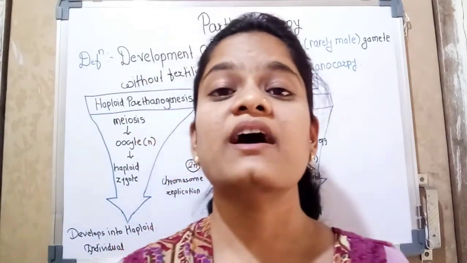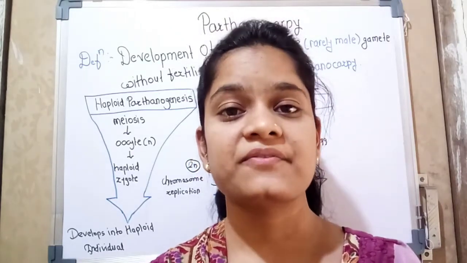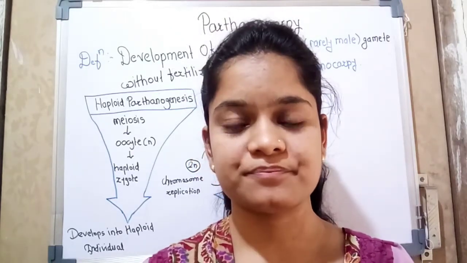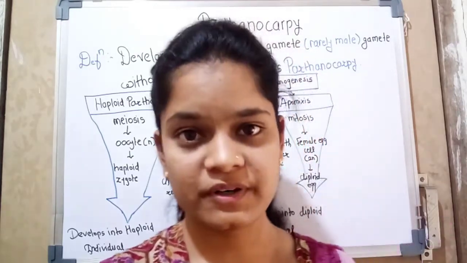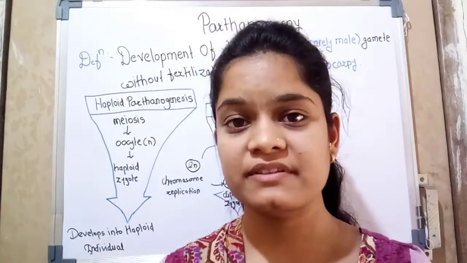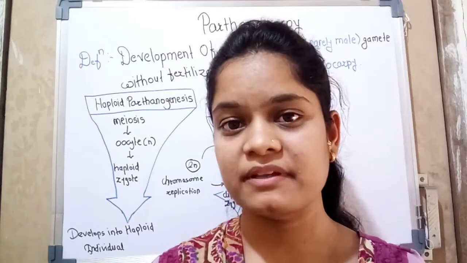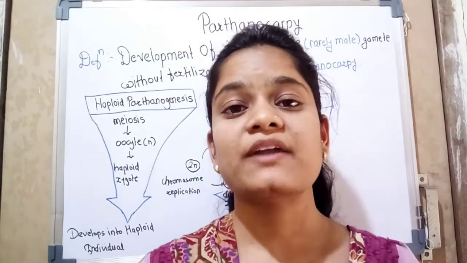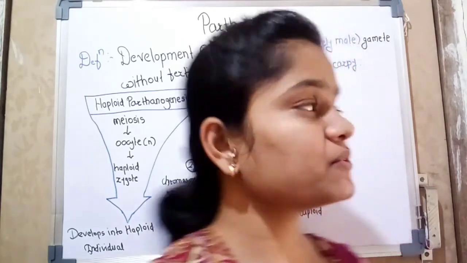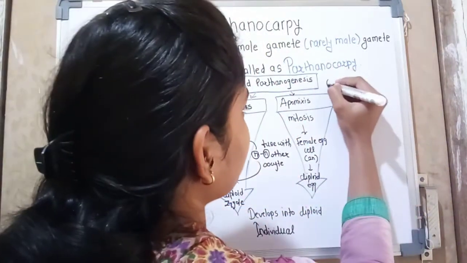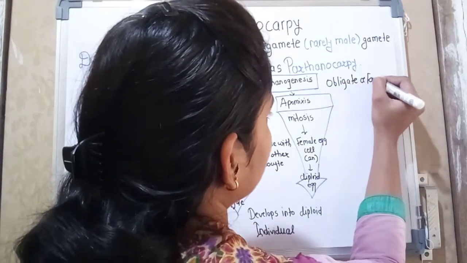Parthenocarpy occurs in lower plants and invertebrates such as bees, aphids, and insects. The egg produced parthenogenetically may be haploid or it may be diploid. It means the parthenogenetic species may be haploid or diploid. The parthenogenetic species may be obligate or facultative. Okay, so what is obligate or facultative?